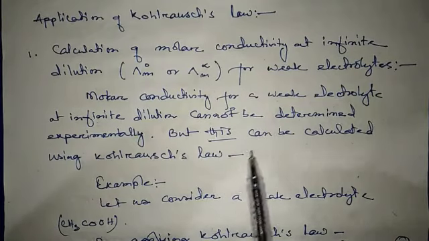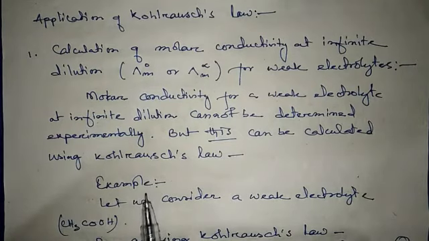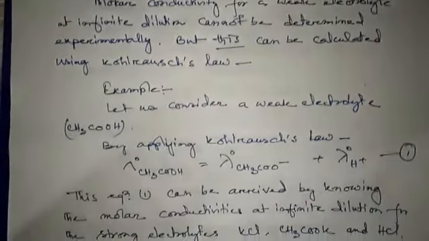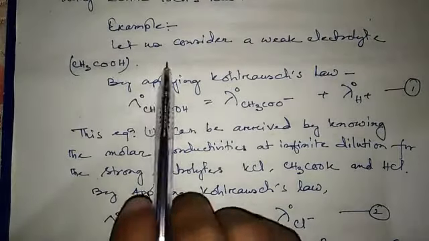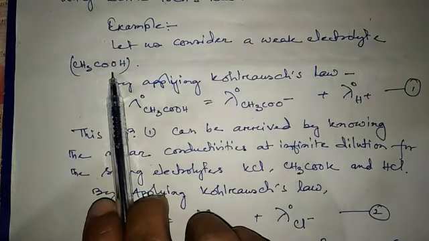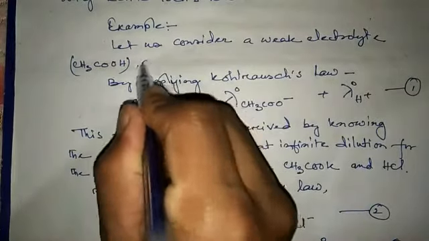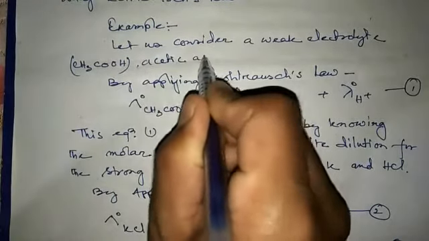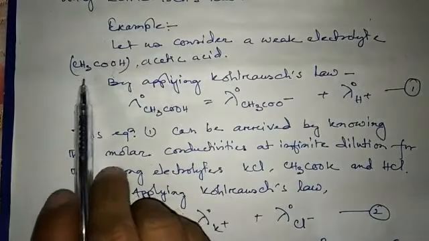To discuss and to understand application of Kohlrausch's law in calculation of molar conductivity at infinite dilution for a weak electrolyte, let us take an example. Let us consider a weak electrolyte, acetic acid. This is called acetic acid. Formula is CH3COOH.